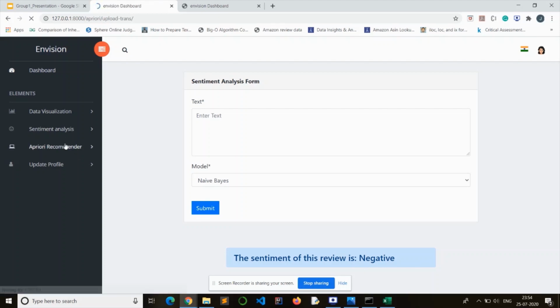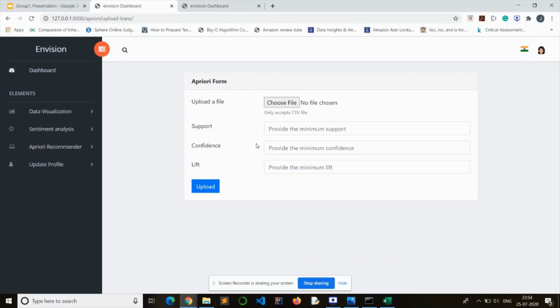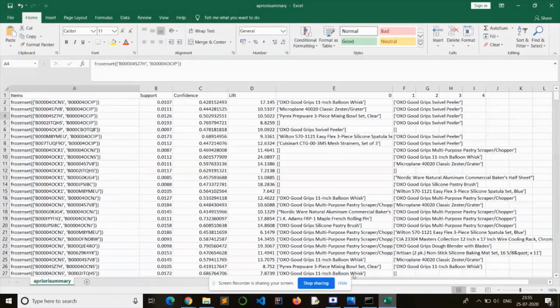Moving on to a priori recommender. Here we will be uploading a data set, preferably a data set of items that have been bought together. Then we provide our required support, confidence, and lift, and then upload it to get an a priori summary, which involves frequent item sets and the support, confidence, and lift associated with them. This also takes a lot of time, so I've already uploaded a file and generated a summary, which I'll be showing here.